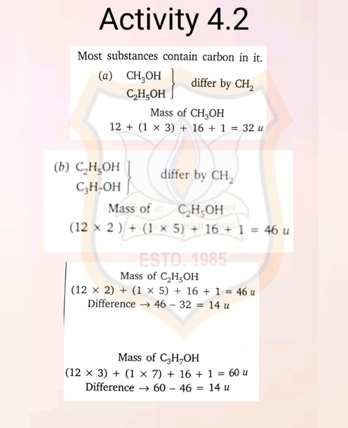It means 3 carbons, 12 into 3, 36, plus 7 hydrogen, 1 into 7, 7, plus oxygen 16 plus hydrogen 1. 36 plus 7 plus 16 plus 1 gives 60 units. And the difference between them, 60 minus 46, gives 14 units.